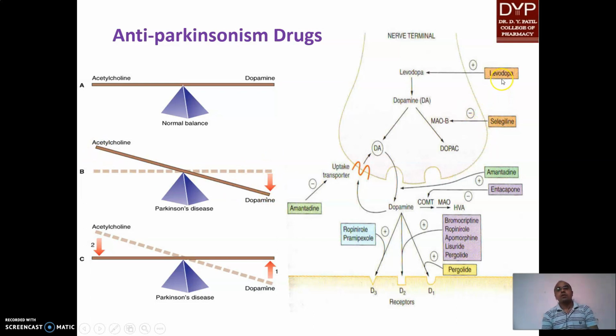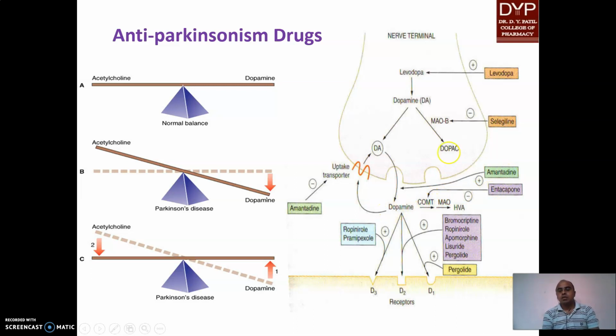So these are a few categories of drugs. Levodopa, which is the precursor, is converted to dopamine and relieves Parkinsonism. Selegiline acts on monoamine oxidase B and inhibits it. As a result, dopamine is not converted to DOPAC. Amantadine helps to release dopamine from the vesicles. Entacapone inhibits COMT.